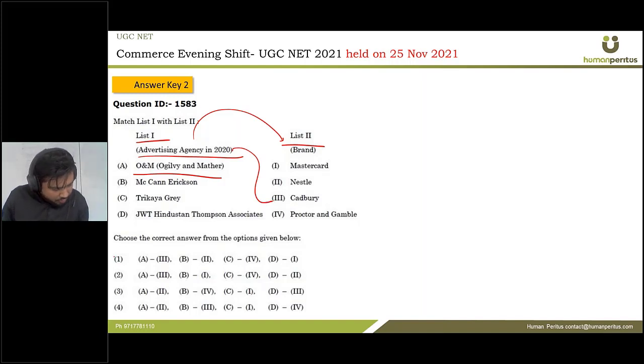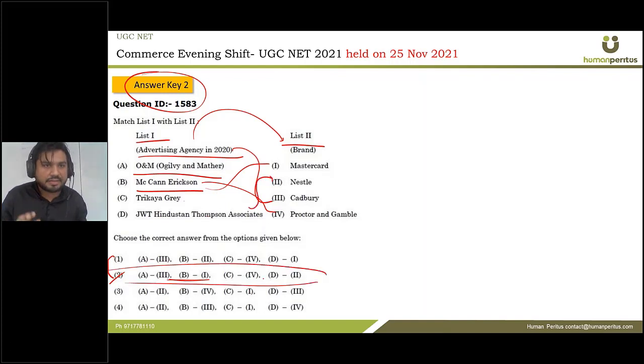If you see the options, only 1 and 2 provide this. And McCann Erickson is related to Mastercard. So B is 1. Therefore, answer key 2 is the right answer. Then Triacom Grey is related to Procter and Gamble, and JWT Hindustan Thompson is associated with Nestle. So this is the right answer, and the correct answer is 2.